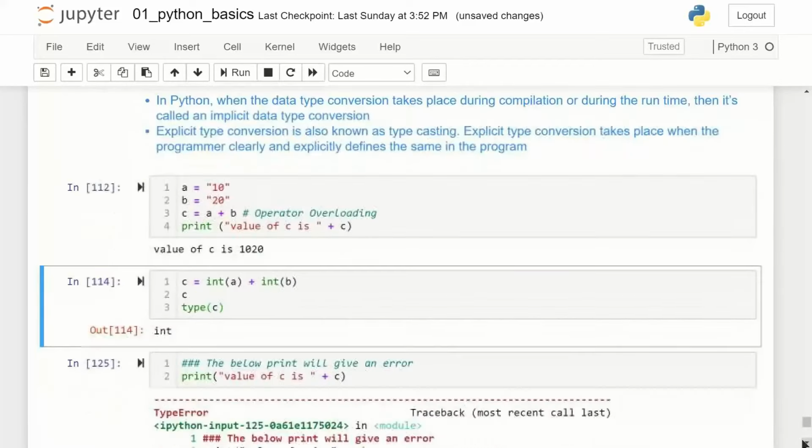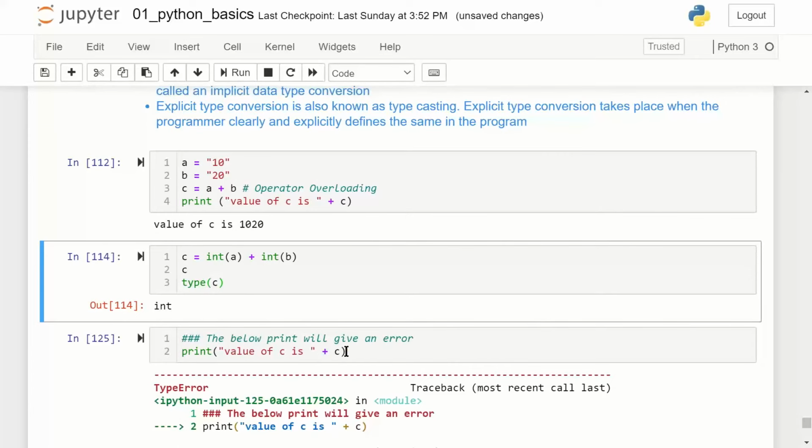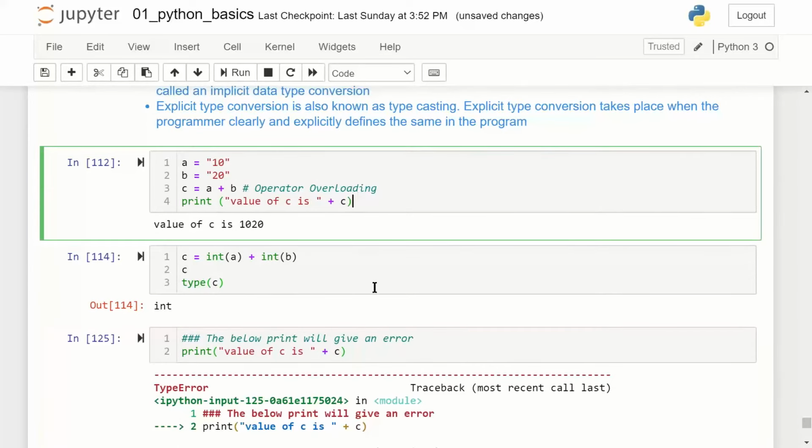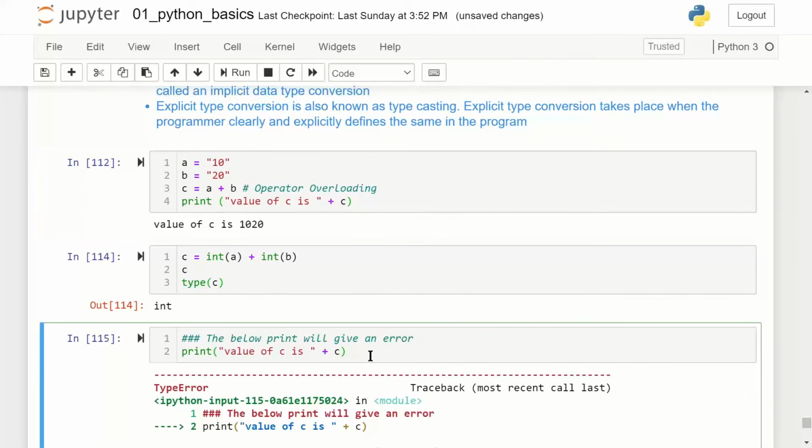Now when I run the function, value of C is equal to, plus C, here it executed without any glitch, but here when I run it, it will give me an error. Why? Because here this is a string, here it is a number. I'm using plus.